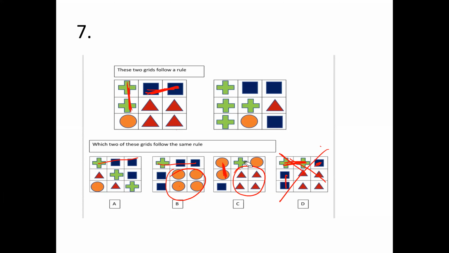It cannot be option C also. Why? Because in option C, when all the 4 are same, I need 2 diagrams repeating 2 times, but I have one diagram repeating 3 times. But if I look at option A, this condition is matching. Plus and 2 triangles. Here I have plus and 2 triangles. Here I have plus and 2 triangles. Do you all agree with me? Answer is option A and B. Yes or no? Fast.